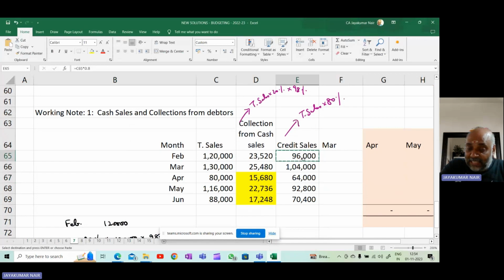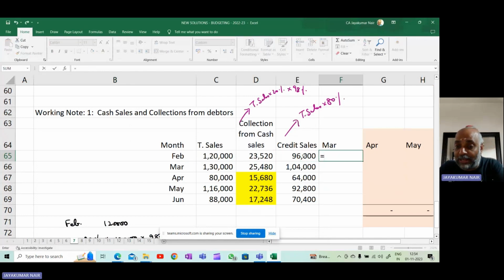Now, the credit sales, how did you get? They say that the balance you will collect in 2 equal installments in the subsequent months. So if you sell in the month of February, in March and April, you will get this amount in equal proportion. So in the month of March, you will get this divided by 2.